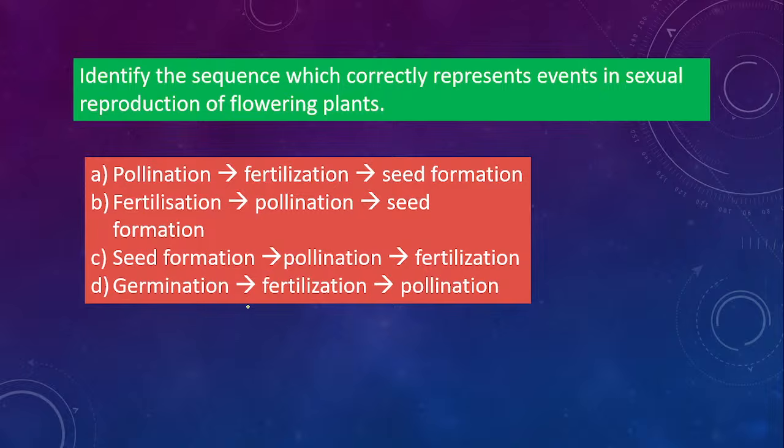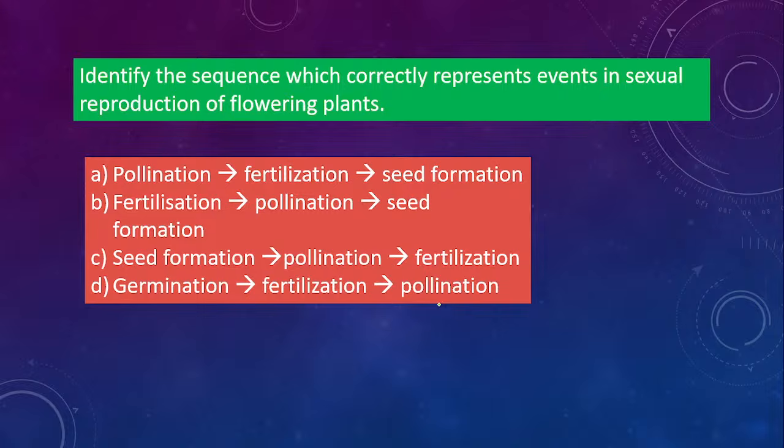Next one. Identify the sequence which correctly represents events in sexual reproduction of flowering plants. You have to identify which sequence is correct. Option A: pollination, उसके बाद fertilization, then seed formation. या फिर option B: fertilization पहले होगा, then pollination, then seed formation. या option C: seed formation, pollination, or fertilization. And option D: germination, फिर fertilization, then pollination. What is the correct sequence? A, B, C or D?